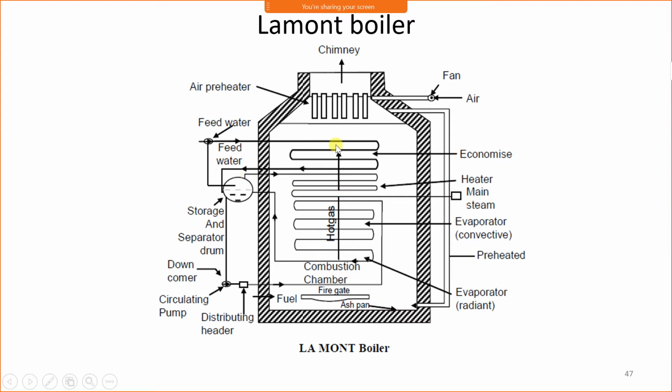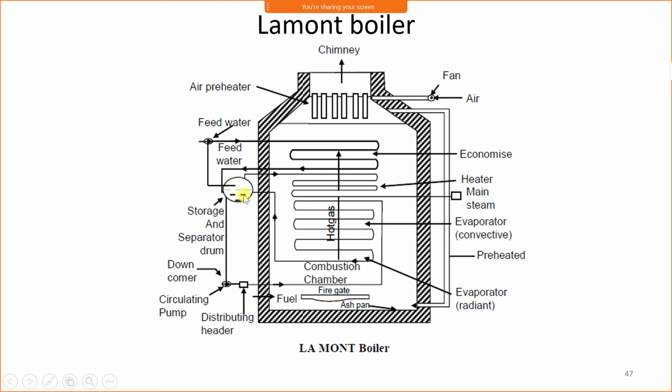Now in this boiler, the boiler drum is used, which is also called the storage and separating drum. In the boiler drum, water enters from the feed pump, which passes through the economizer first. In the economizer, water is preheated so that the thermal efficiency can be increased.